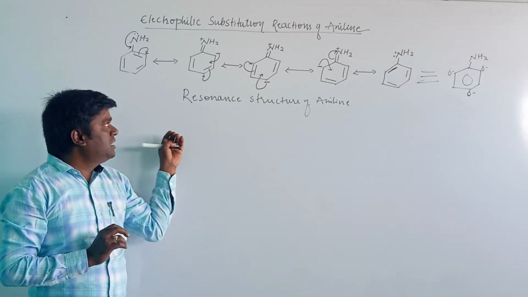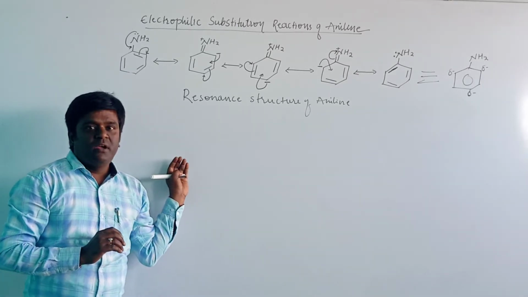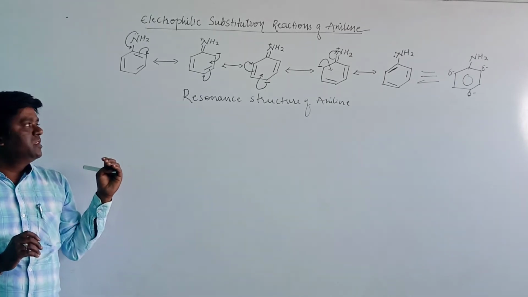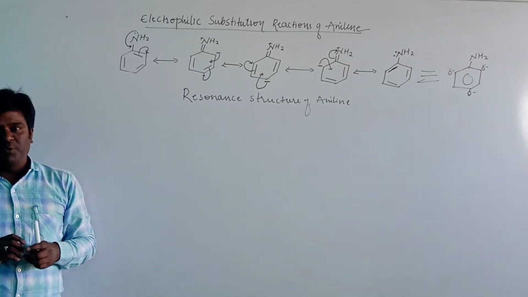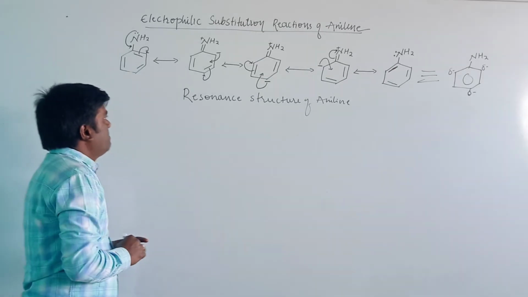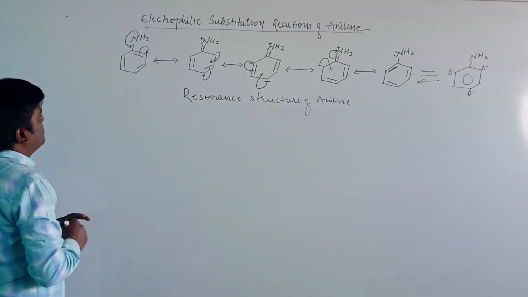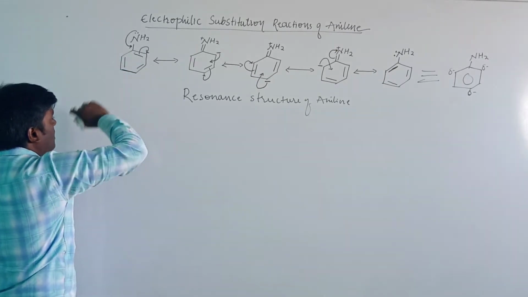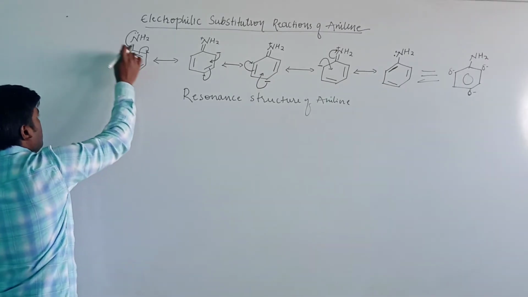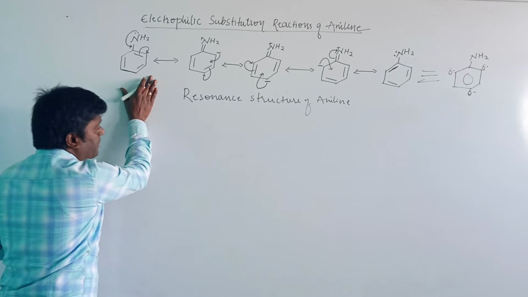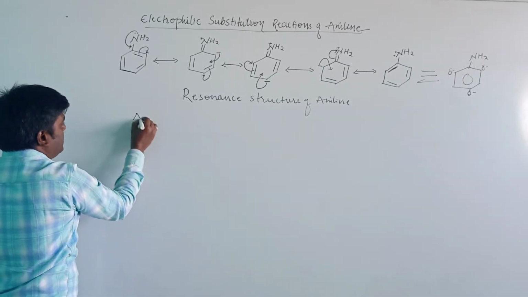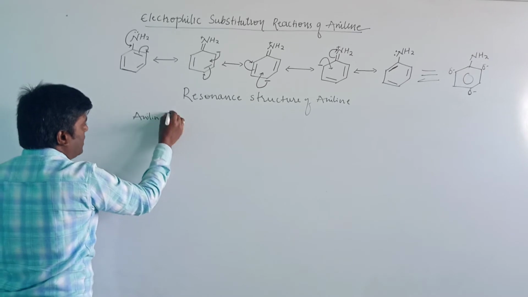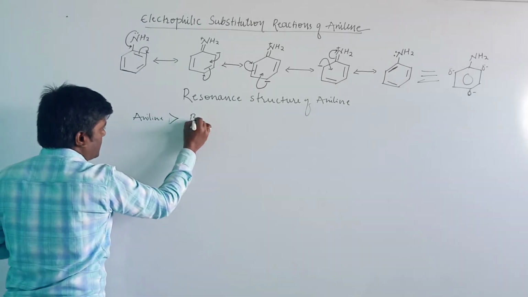When we carry out the electrophilic substitution reaction, two products will be formed, that is the ortho and para substitution products. Let us now compare the reactivity towards the electrophilic substitution reaction. When we compare aniline to benzene, aniline is more reactive compared to benzene.